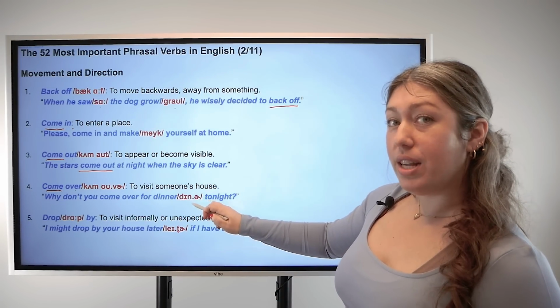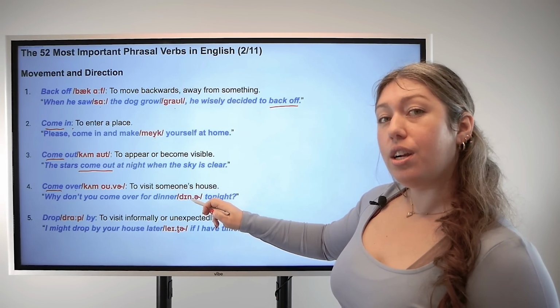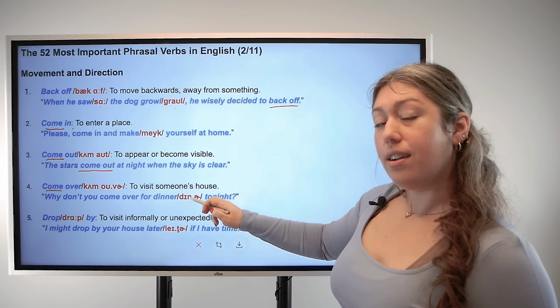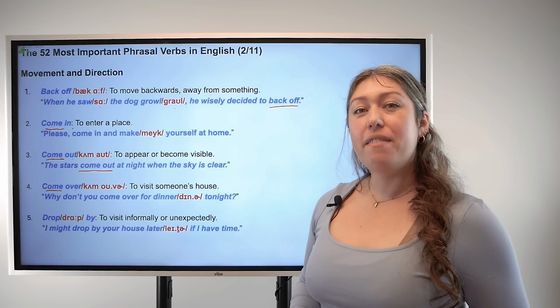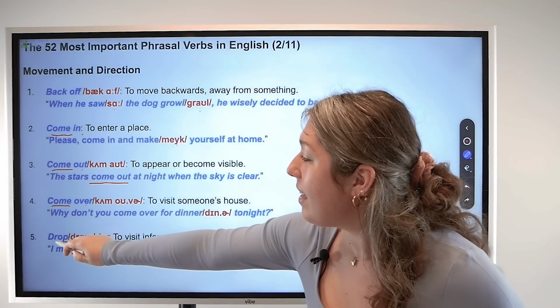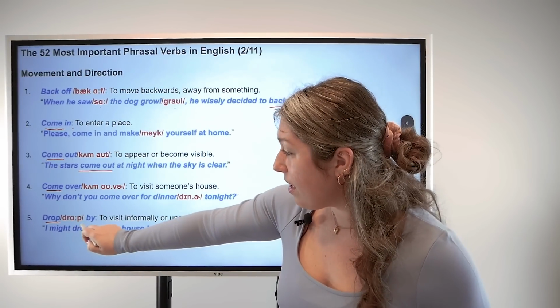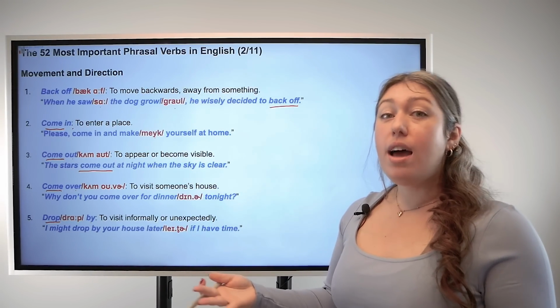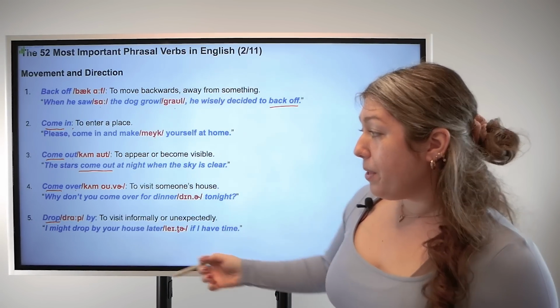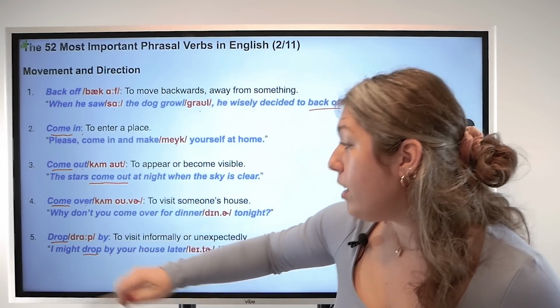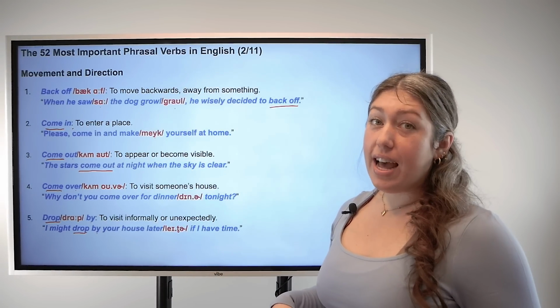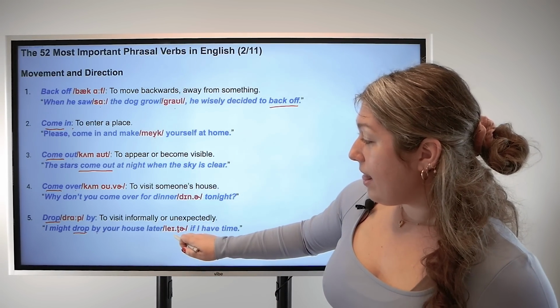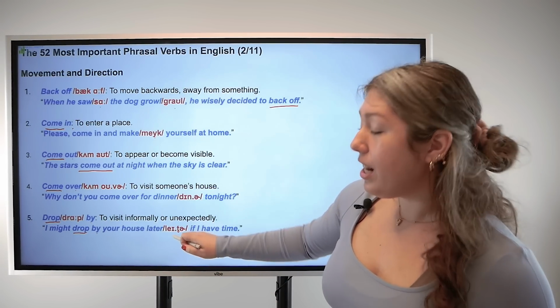Let's pay attention to pronunciation here. Dinner, dinner. Good. And number 5, drop by. Here we have the base verb and the particle. Drop by means to visit someone unexpectedly. For example, I might drop by your house later if I have time. And let's pay attention to pronunciation here.